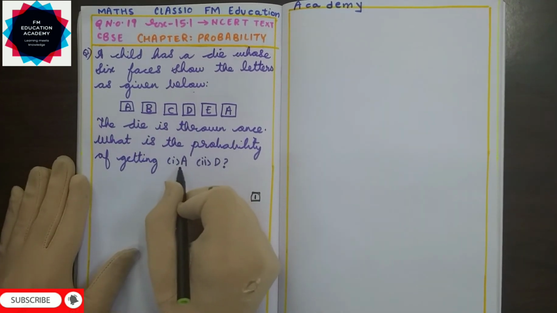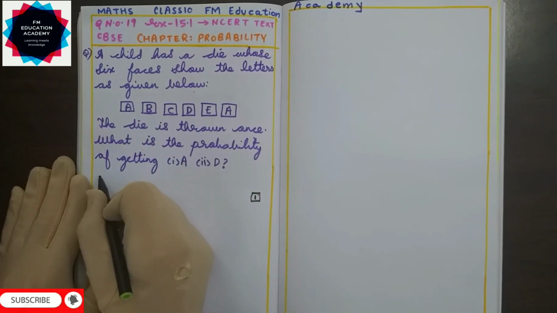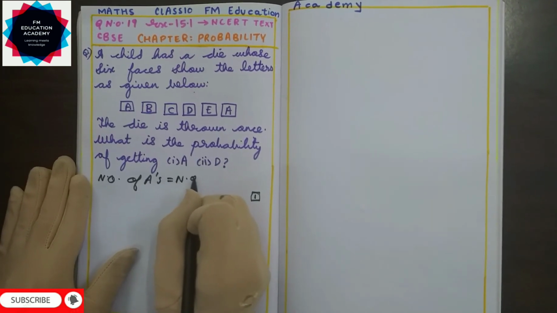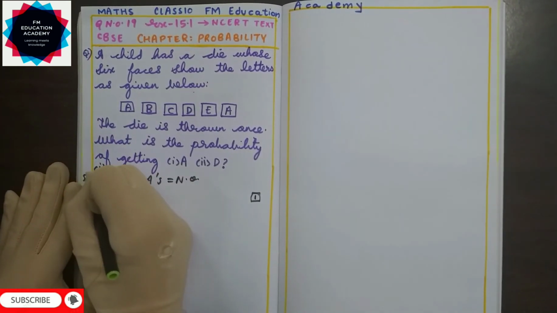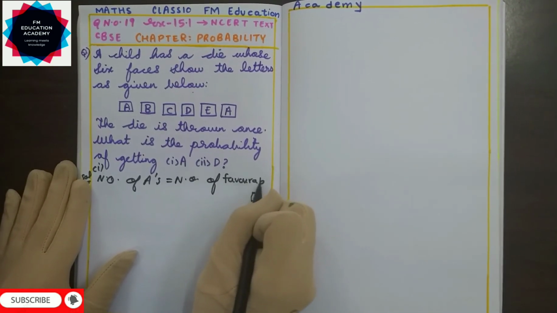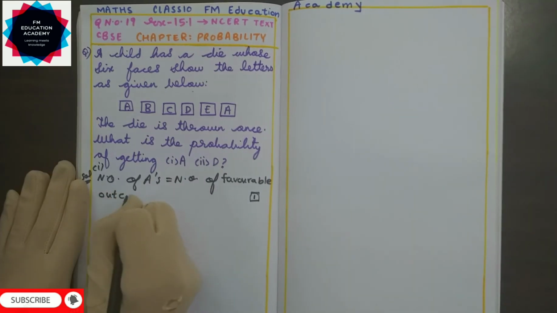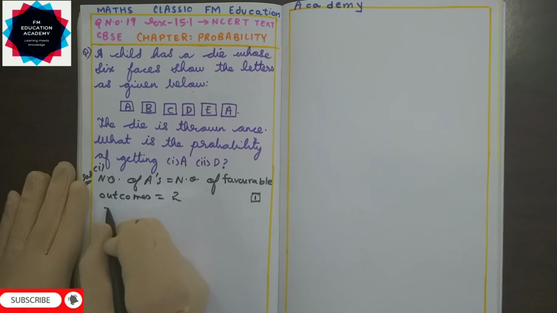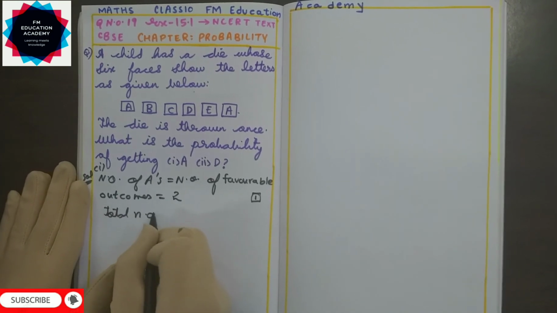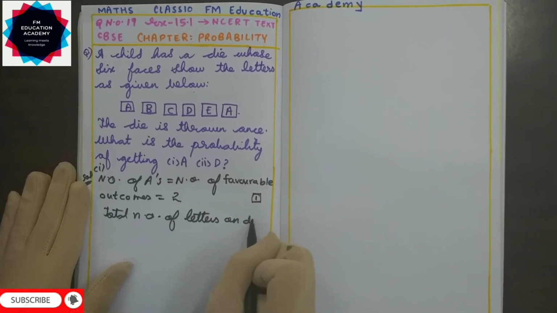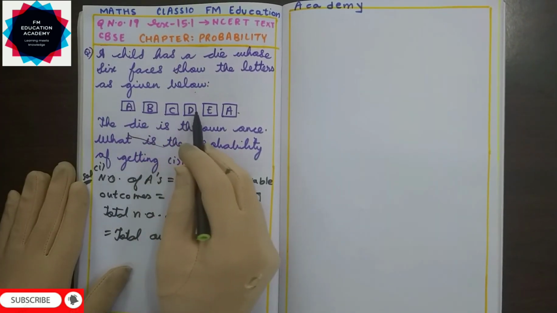In order to find out the probability of getting A, we need to find out the number of A's, that is the number of favorable outcomes for the first bit. As we can see from the figure, there are 2 A's. So the number of A's is 2 and the total number of letters, that is total outcomes on the die, is 1, 2, 3, 4, 5, 6.